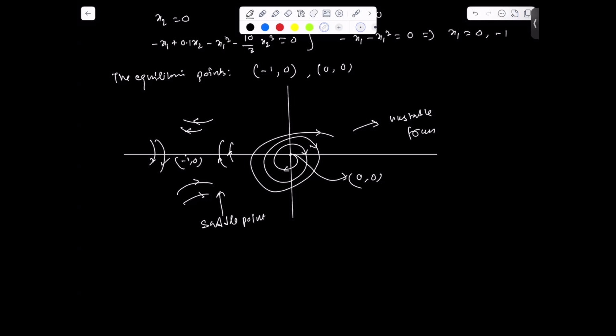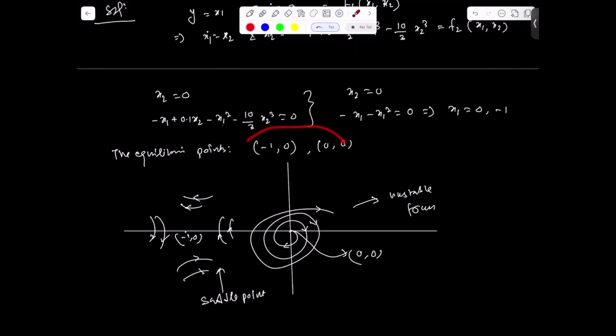So I request you please verify this problem by yourself. We have already found the equilibrium points. You can find the system matrix in the linear form, find the characteristic equation and the eigenvalues, and based on the polarity of the eigenvalues, we can comment. So this is the structure you're supposed to get, this kind of state trajectory response.